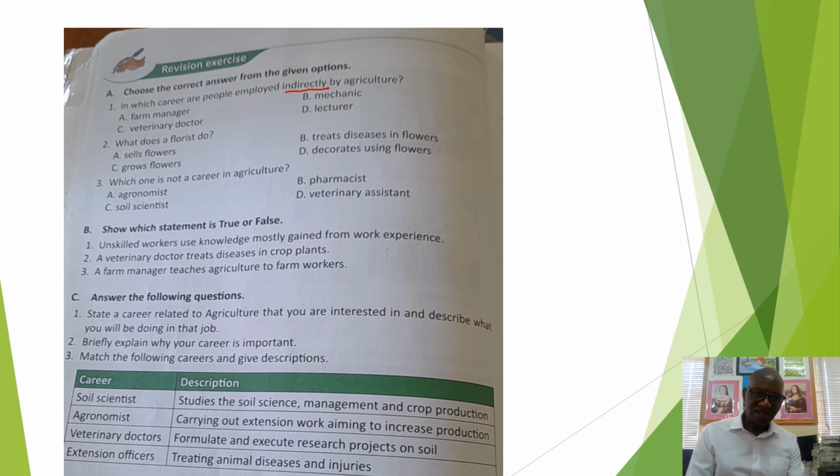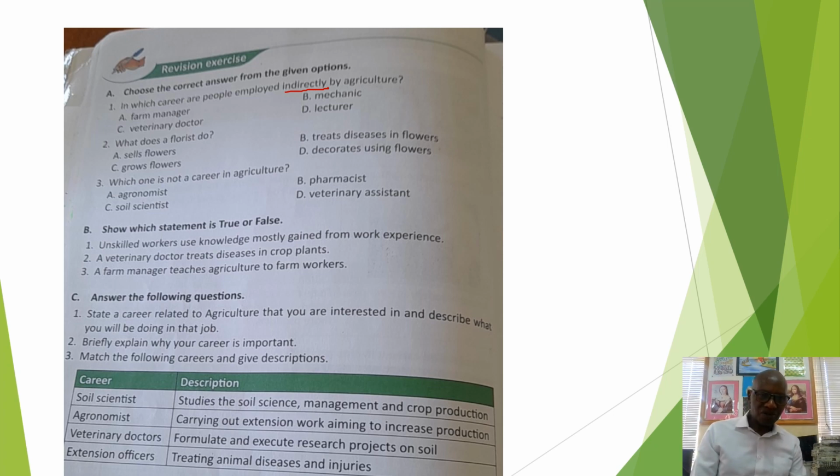Then we have veterinary doctor. Again, he directly deals with animals at a farm. So the three answers there are not correct. The correct one is a lecturer, because the lecturer teaches in colleges and universities. So he is not at a farm. He is indirectly employed by agriculture. He is working as a lecturer because there is agriculture. If there was no agriculture, then there wouldn't be a lecturer of agriculture.